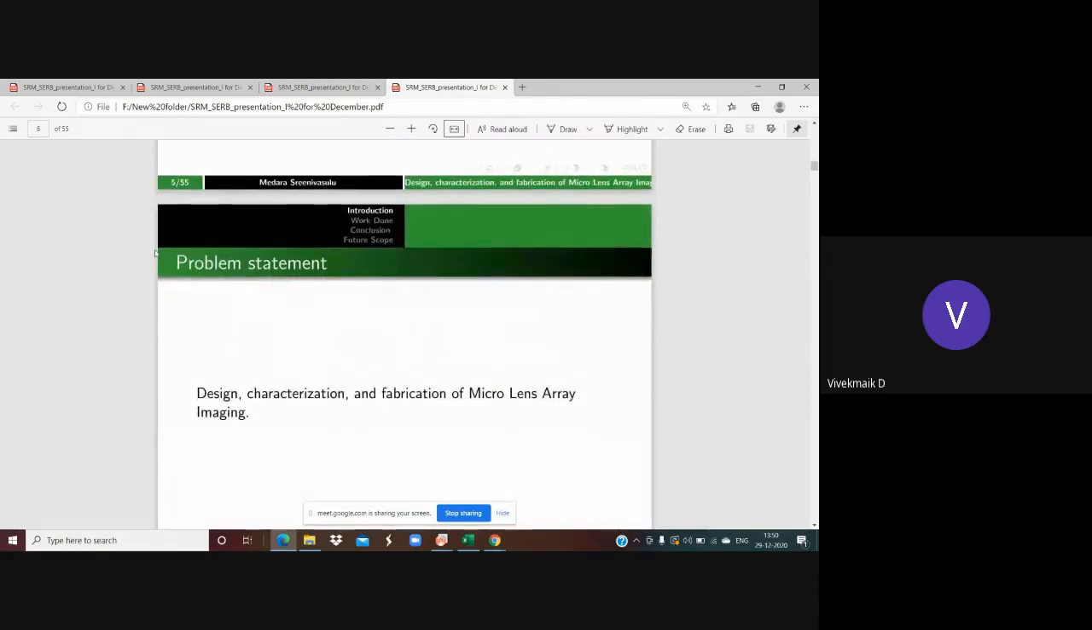My problem statement, the title of the project, is design, characterization, and fabrication of microlens array imaging. Before understanding microlens array imaging, first we need to understand the meaning of a lens. And before that, we need to understand the properties of light: reflection, refraction, and basic phenomena that we studied at plus two college level. We are going to rewind further, understand it, and then use that knowledge to design the microscopic objective camera.